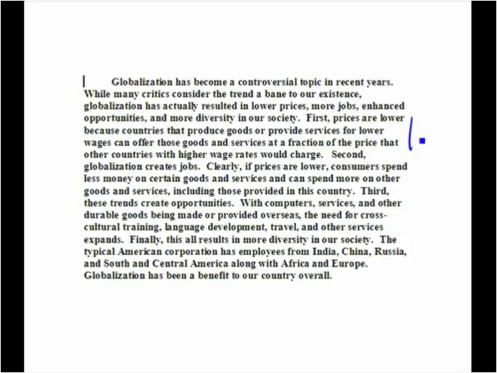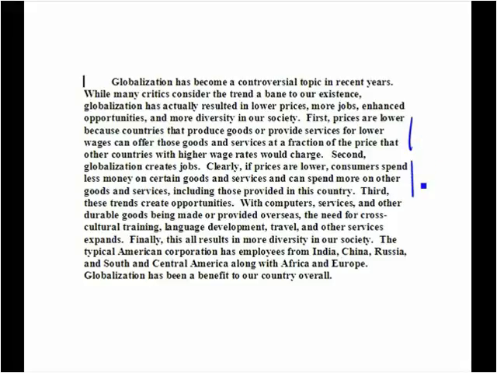The first item, prices are lower, is only supported with one sentence. It's a thorough sentence, but examples could be provided to drive home the point, and the writer fails to do this. The writer simply states a concept that if prices are lower, because countries that produce goods or provide services for lower wages charge lower prices, but no examples are given.